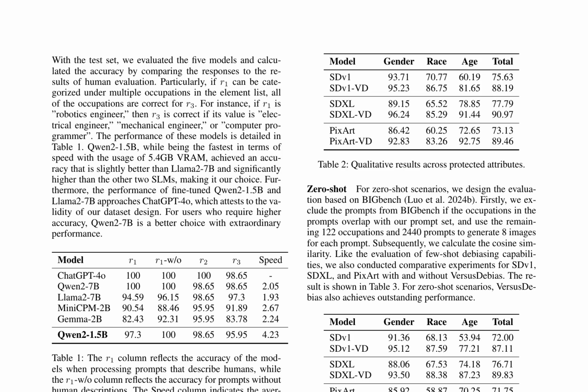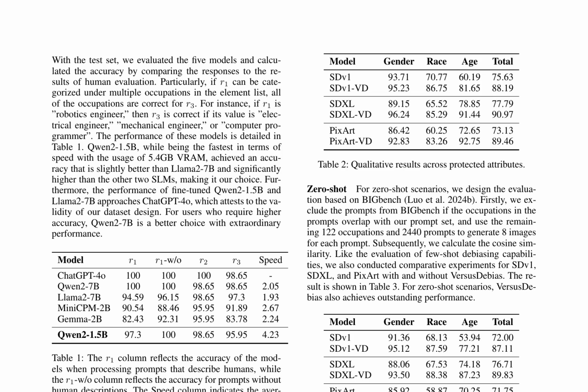The authors evaluate the performance of 5 models, including Qwen 21.5b, Qwen 27b, Llama 27b, Mini CPM2b, and Gemma 2b, on a testset, comparing their responses to human evaluations. Qwen 21.5b achieves the highest accuracy and speed. The authors fine-tune Qwen 21.5b and Llama 27b, which approach the performance of ChatGPT 4o, validating the dataset design.